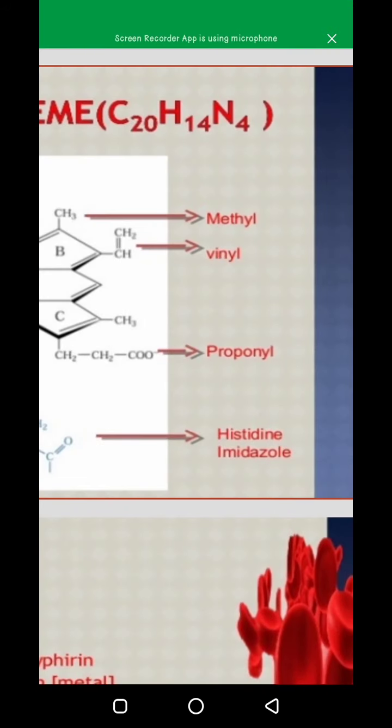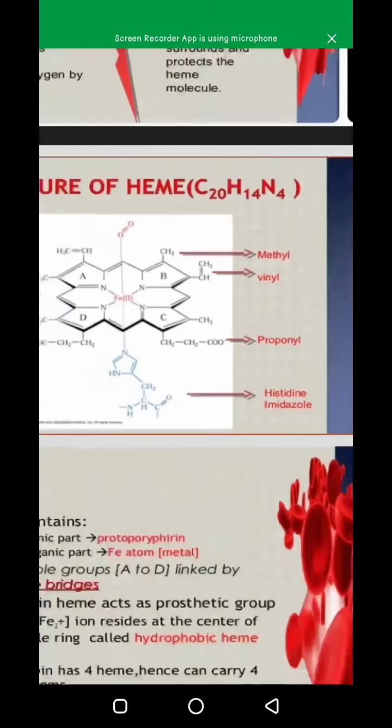Here is its name, it is also called propionyl, and there are two vinyl and there are four methyl chains.